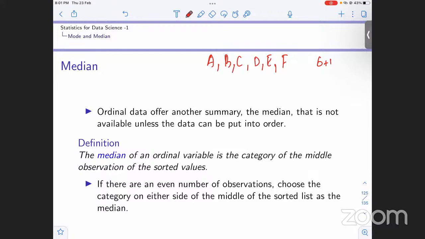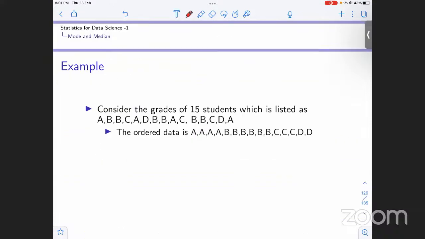So that would be our median, in the sense, the category on either side of the data. If they both are the same, then it's easy. But if they are different, for example, C and D, then either C is the median or D is the median. Okay, this is for median.